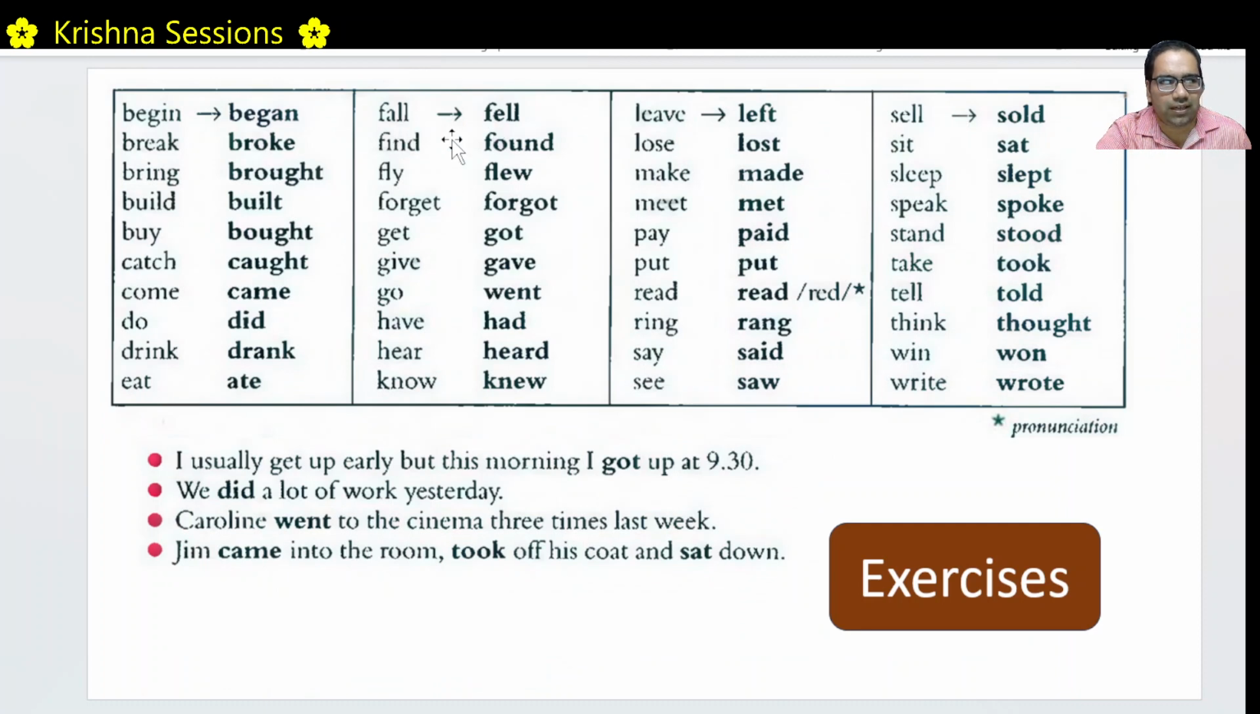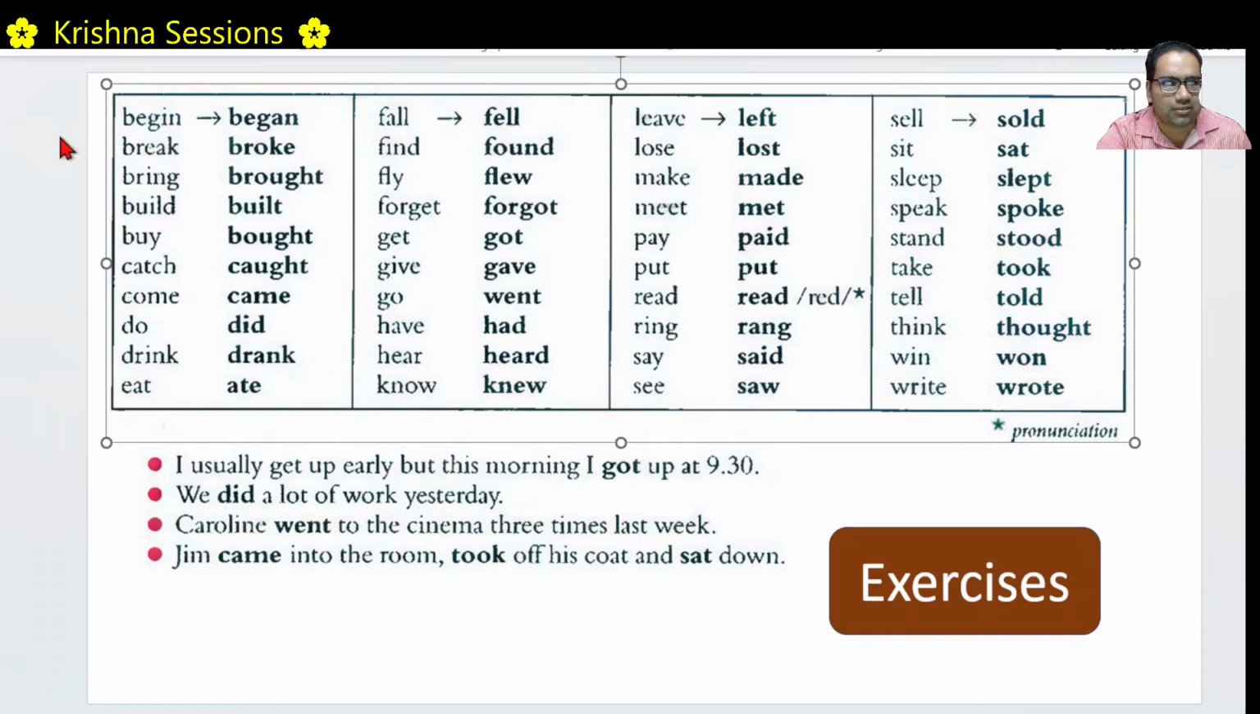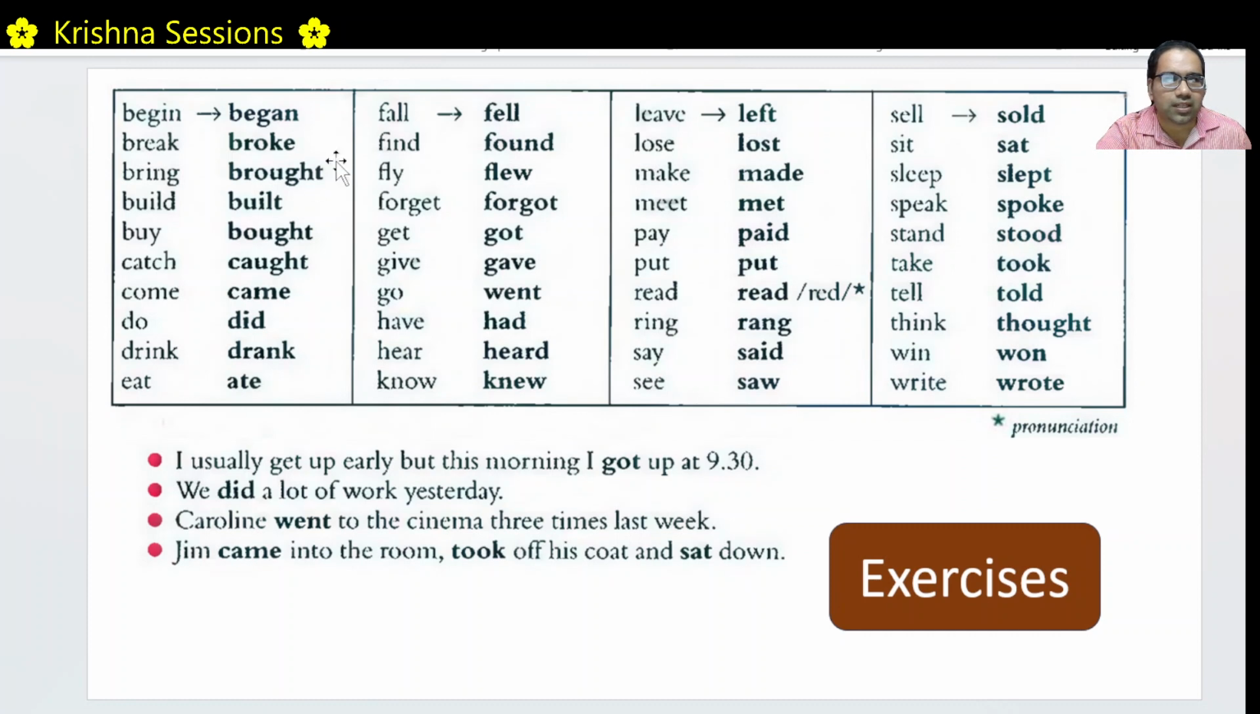Fall, fell, find, found, fly, flew, etc. Please see. Read, it is read. You should pronounce it as read. Though the spelling is same, read means present tense, read means past tense. Ring, rang, say, said, see, saw, etc. Please remember these. We have to remember at least the most important ones. There are a lot of such verbs, at least the most important ones we should remember.